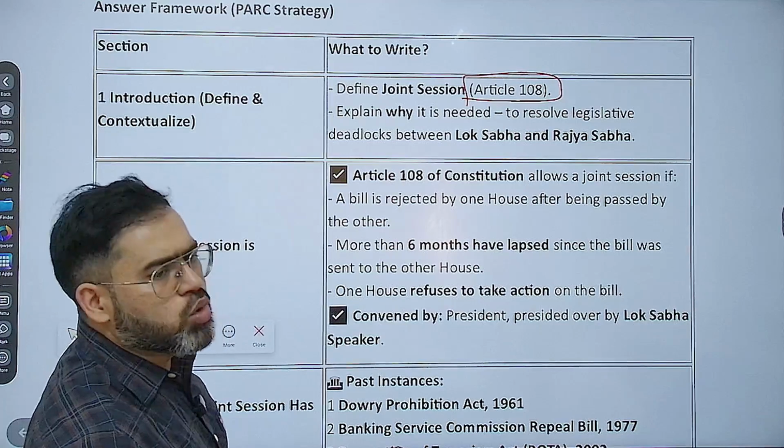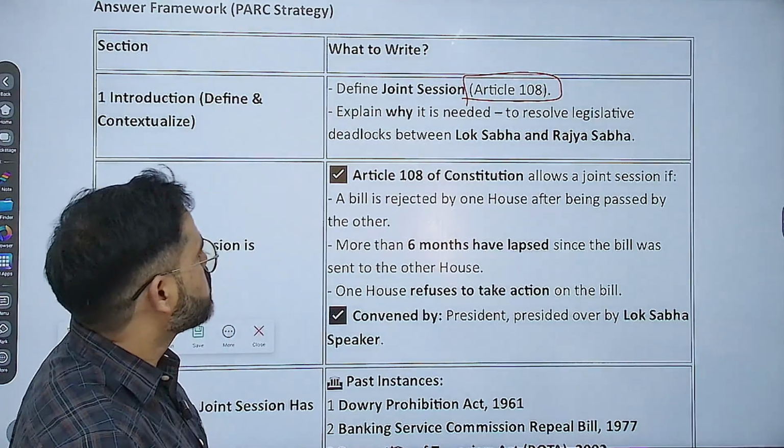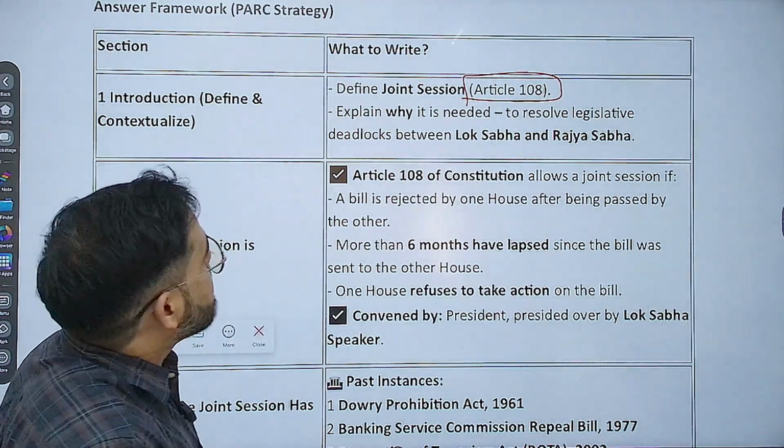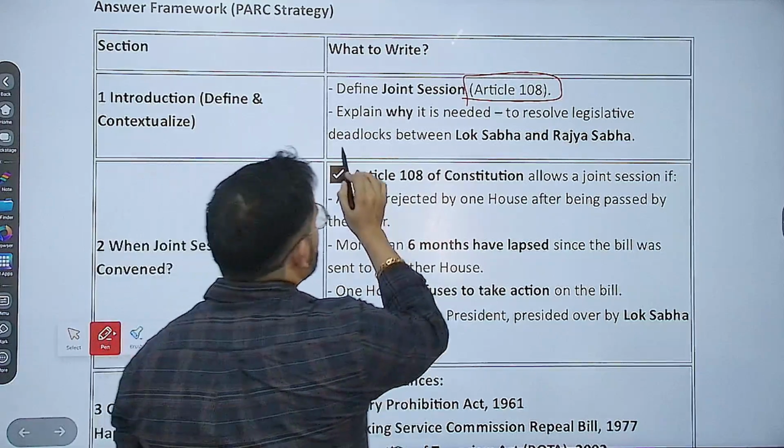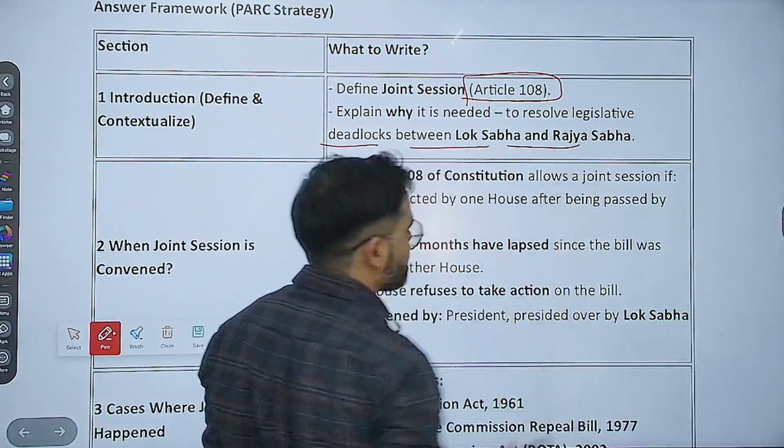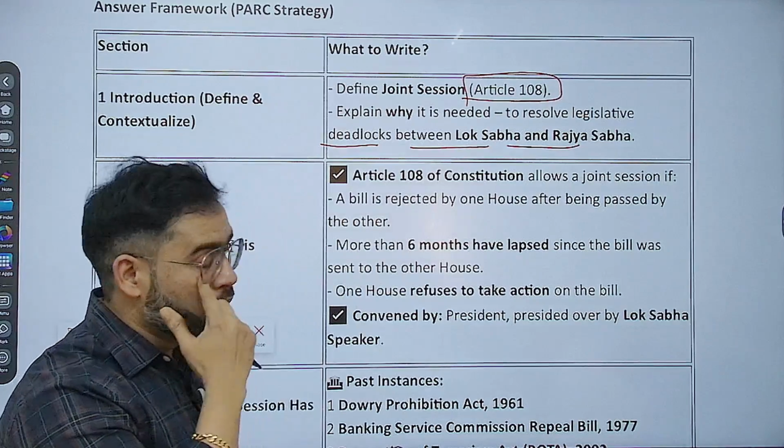और joint session होता क्या है? When both the Lok Sabha and Rajya Sabha sit together. Explain why it is needed: to resolve the legislative deadlock between Lok Sabha and Rajya Sabha. Correct? That is joint session.